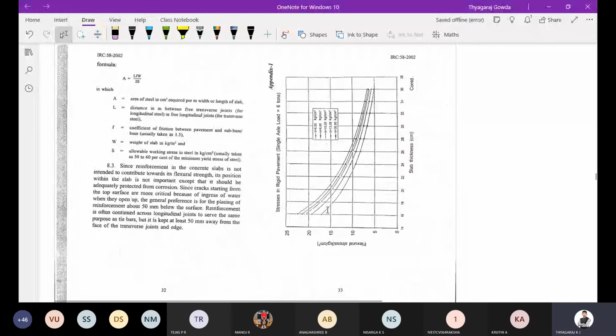So you can observe here the stress charts. That is for a single axle with 6 tons. Wait a minute, I will open the PPT for charts.